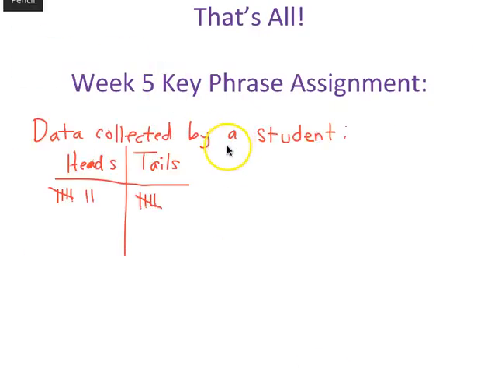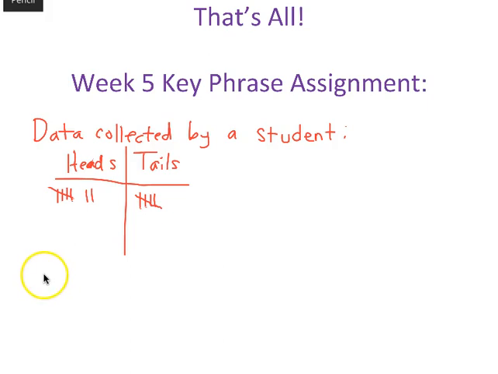All right, so we're ready for the week 5 key phrase assignment. This key phrase assignment is going to be based on some data collected by a student. So a student is keeping track of tossing a coin up and whether the coin lands on heads or tails each time. Each time it lands on heads, marked over here. Each time it landed on tails, it was marked over to the right.